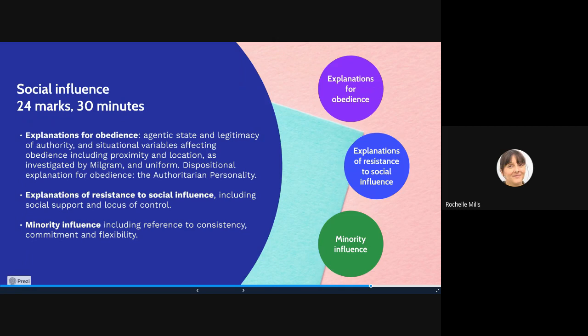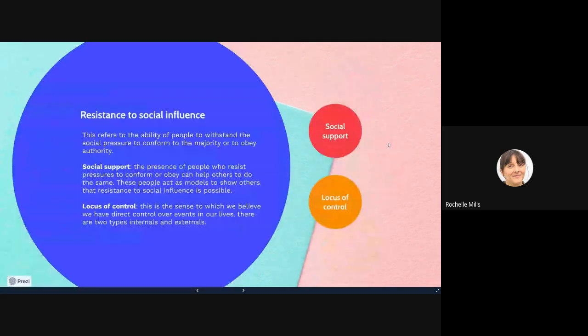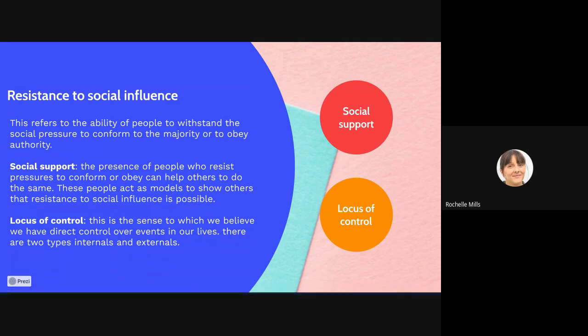section. Now what we'll do is we'll have a look at explanations of resistance to social influence. So make sure you're aware of the wording of these bullet points as well. The first one is explanations for obedience. The second one is explanations of resistance to social influence. So because it says social influence, it is not just obedience, it's conformity too. So each of these explanations linked to obedience and conformity because it says social influence, and social influence within the topic we look at conformity and obedience.